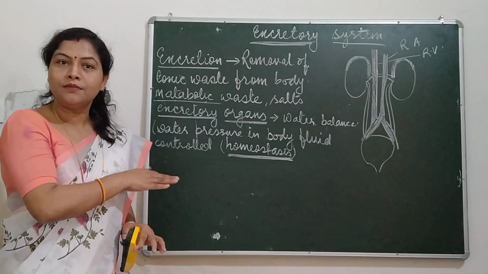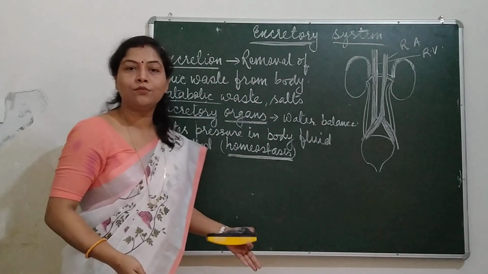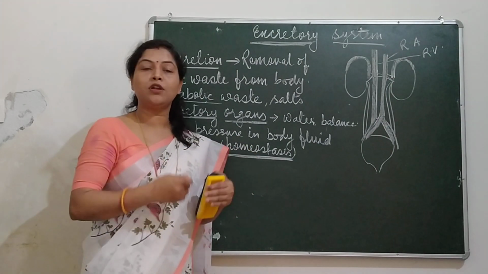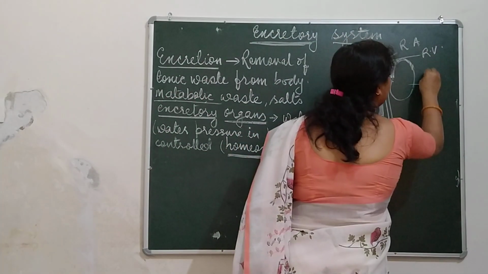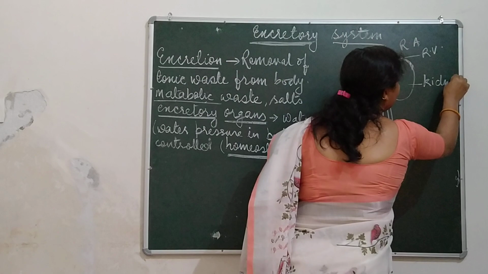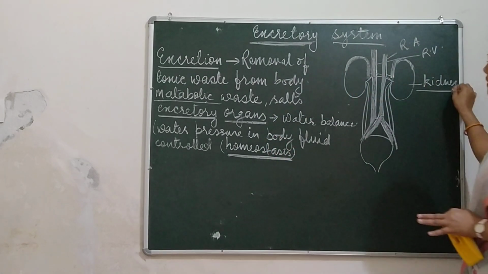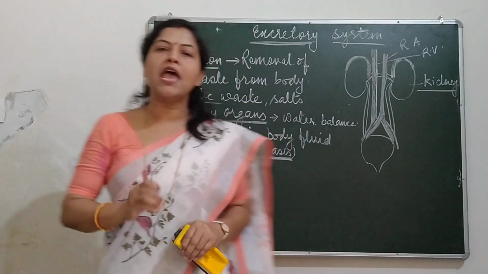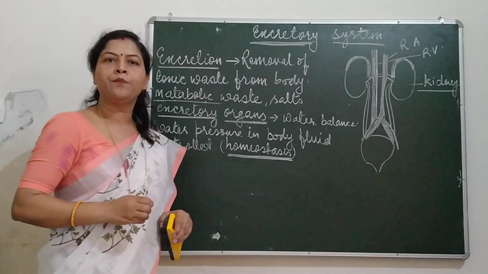Like other systems, this system also consists of many organs. What are these organs? The very first one is the kidney. A pair of kidneys. The very first question is, where are these kidneys found?